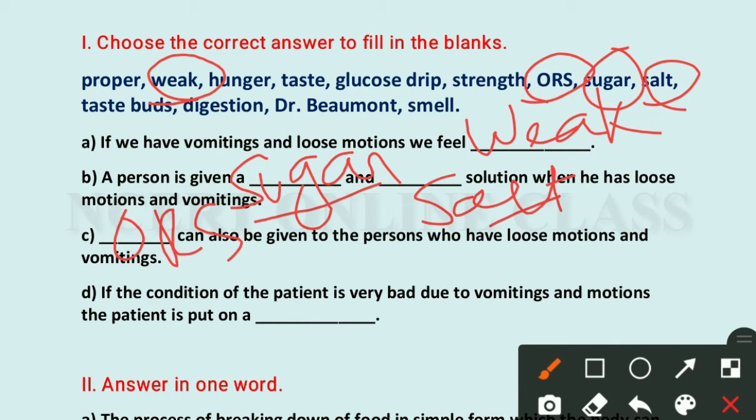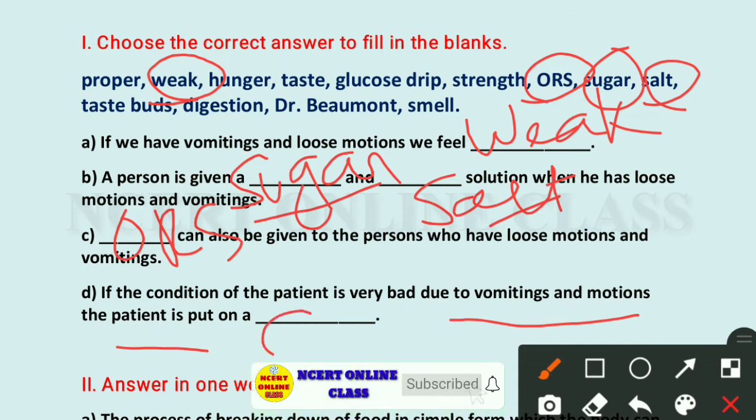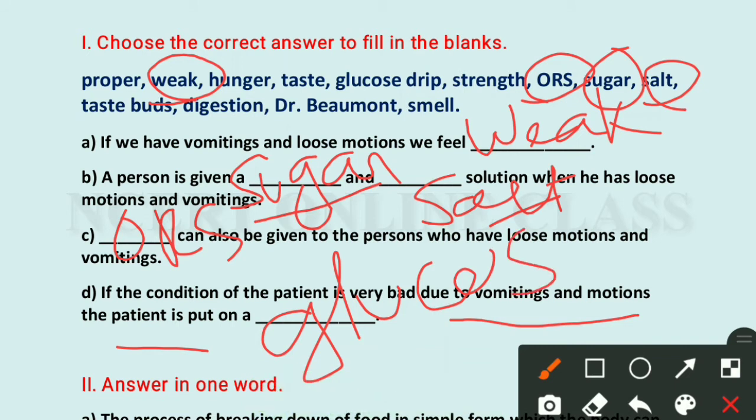If the condition of the patient is very bad due to vomiting and loose motions, the patient is put on a glucose drip. Yes, we can write glucose drip here. It is very serious when you need to give a glucose drip.